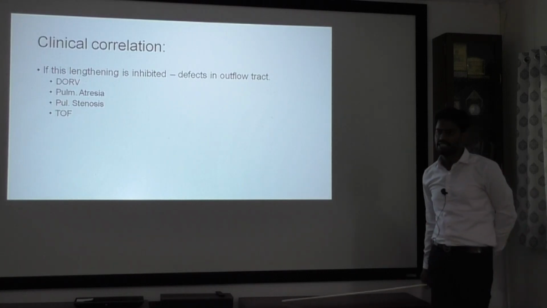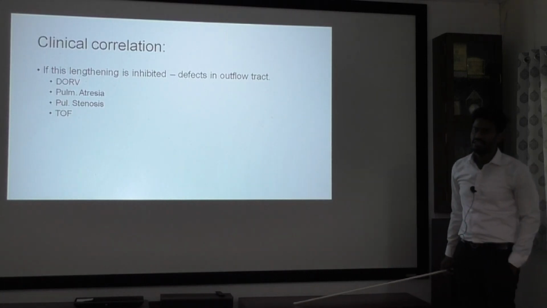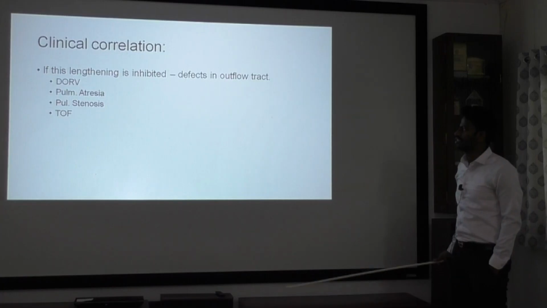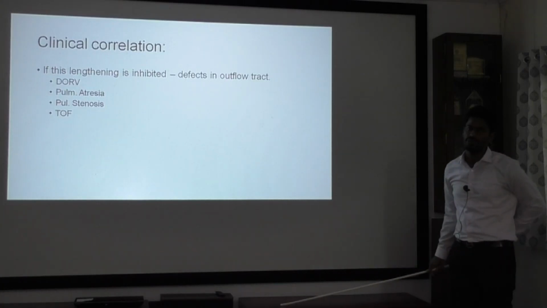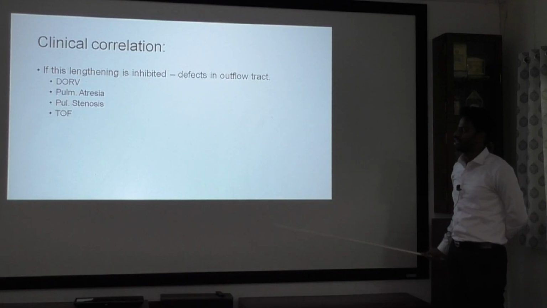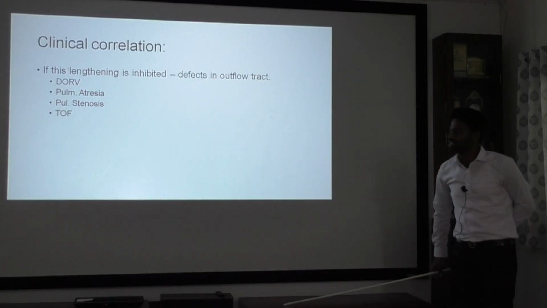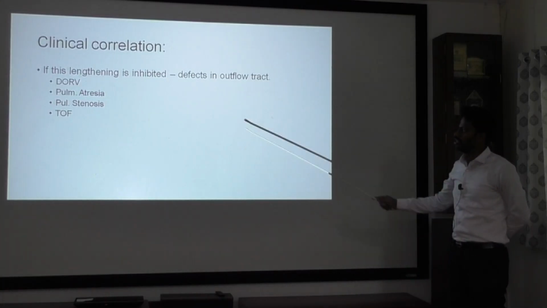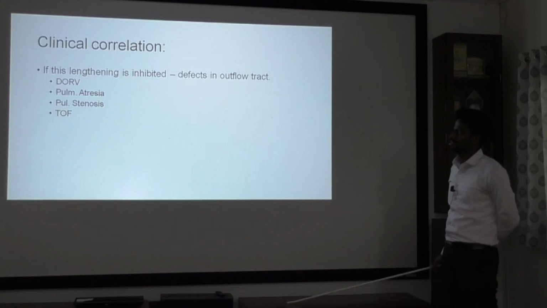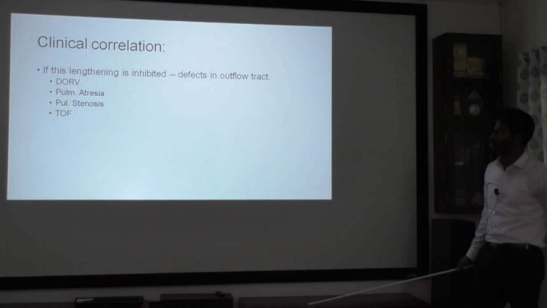So clinical correlation, if this lengthening, the secondary heart field lengthening, does not happen, then there will be defects in your outflow tract. So there can be double outlet right ventricle, pulmonary atresia, stenosis, tetralogy of Fallot. These all can happen at this stage. So these we'll discuss in further slides also.